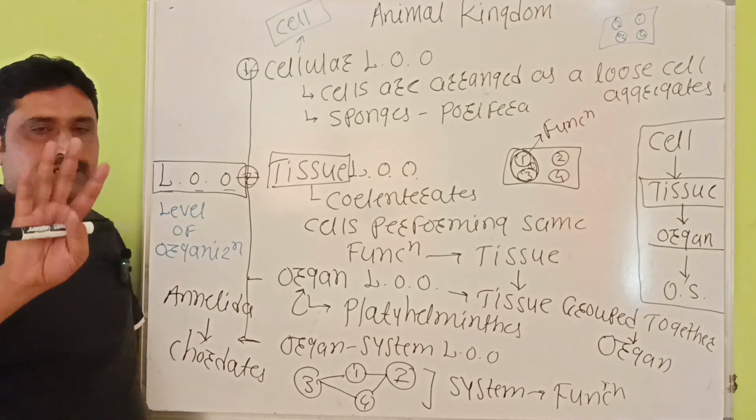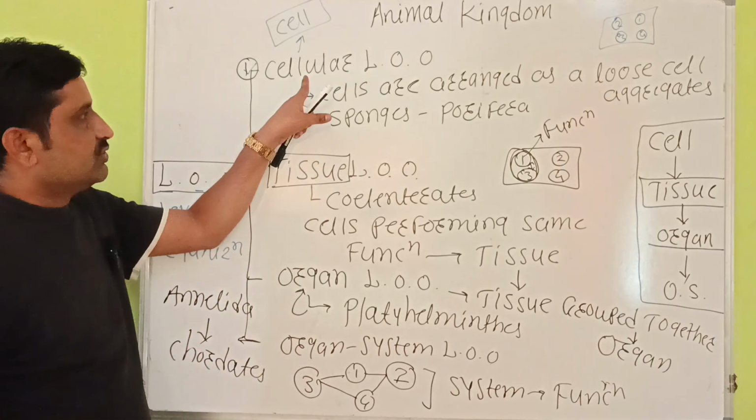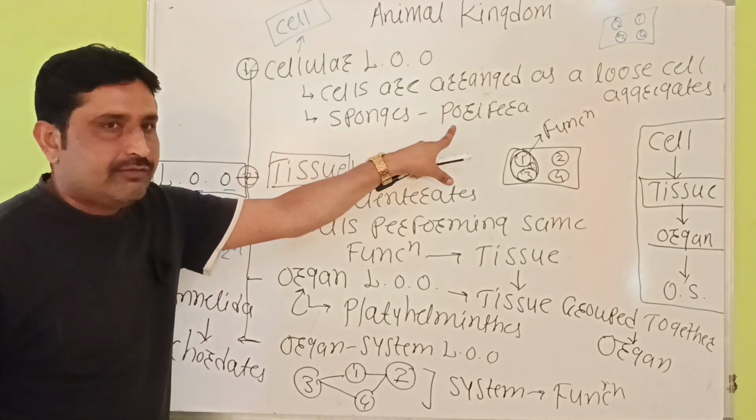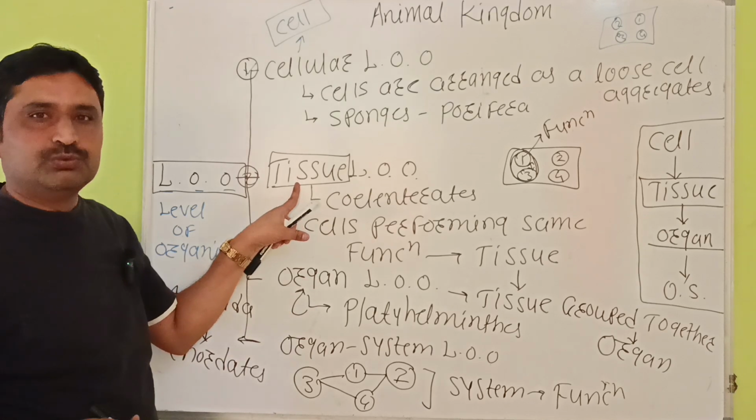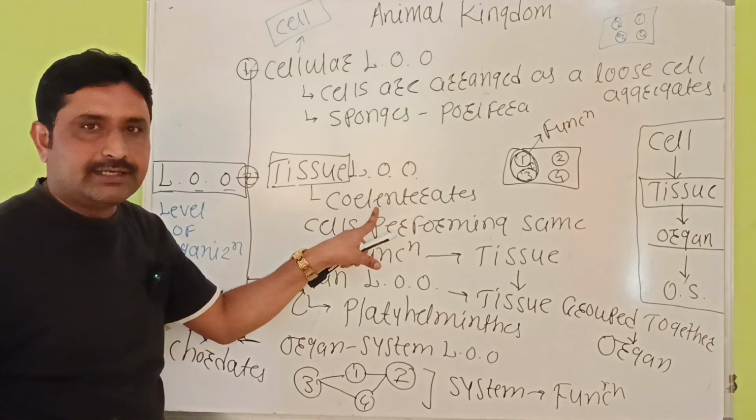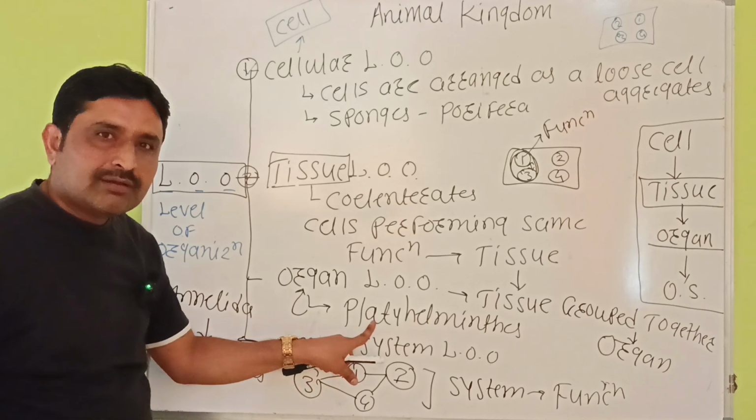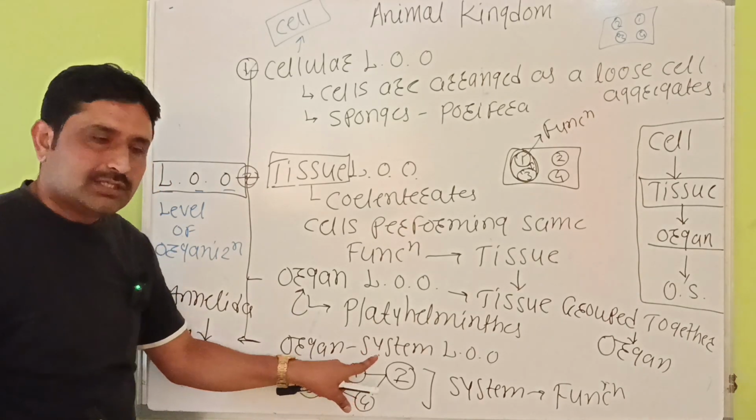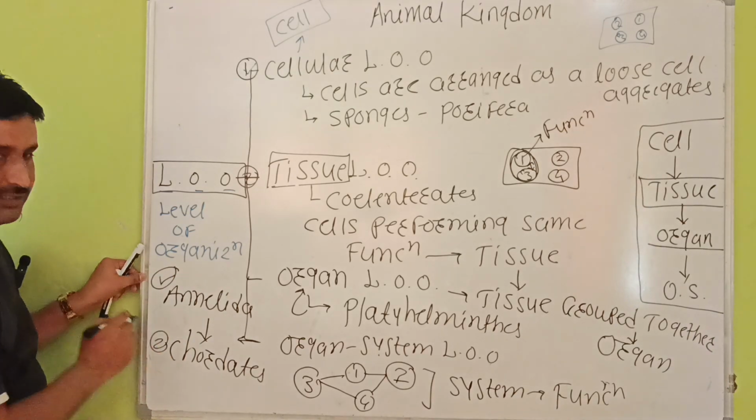So how many groups were formed? Four groups. आपको याद रखना है सेलुलर लेवल ऑफ ऑर्गेनाइजेशन, example Porifera, sponges. Next level tissue, example Cnidarians. Third level organ, example Platyhelminthes. And fourth is organ system, from Annelida to Chordates.